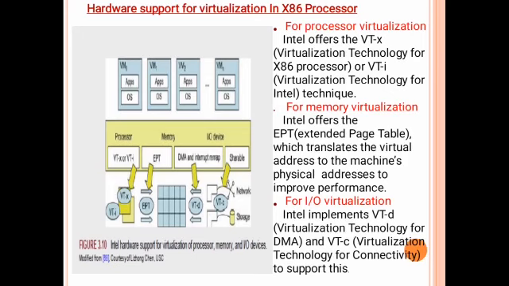Next one, memory virtualization. Intel offers the EPT. EPT means extended page table. Using the EPT, we can translate the virtual address to the machine physical address, which improves performance. Last one, input and output virtualization. Intel uses VT-d and VT-c technology for input and output virtualization. VT-d means virtualization technology for directed I/O, DMA. VT-c means virtualization technology for connectivity.